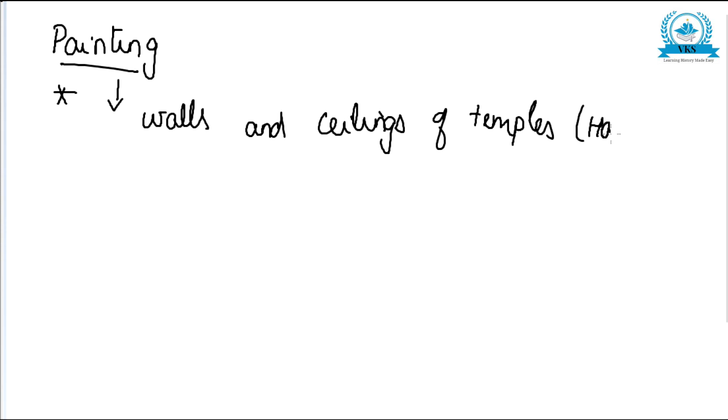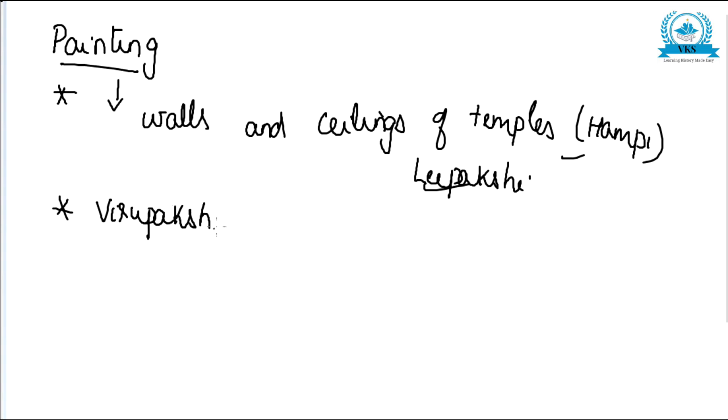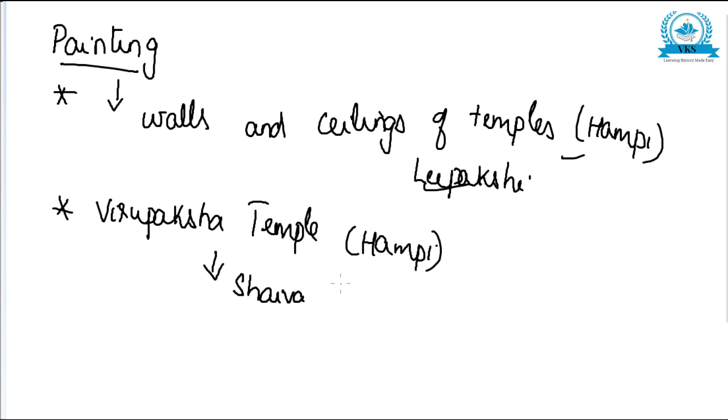Especially at Hampi, we can see a lot of paintings. They can also be seen at Lepakshi. Lepakshi temple, Hampi temple, etc. The most important example is the Virupaksha temple at Hampi. The paintings found in the Virupaksha temple at Hampi are mainly related to Shaiva mythology.